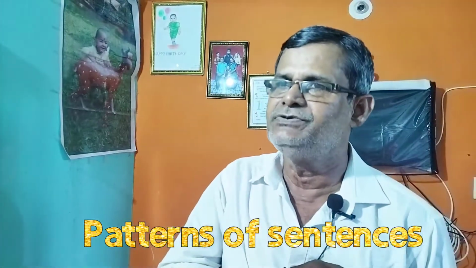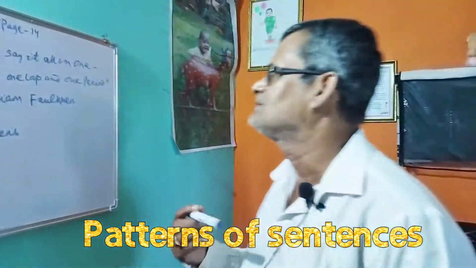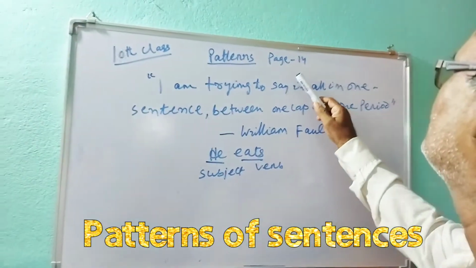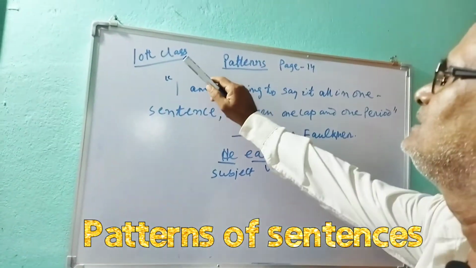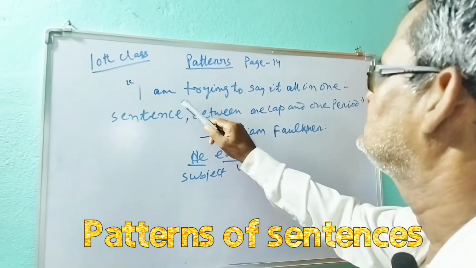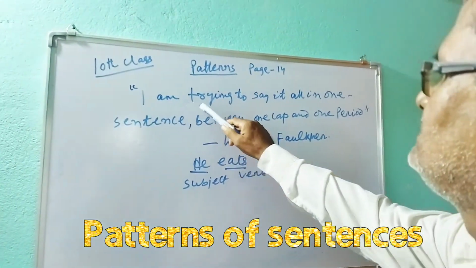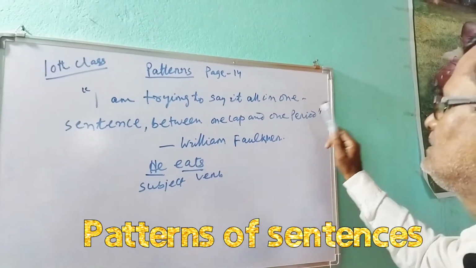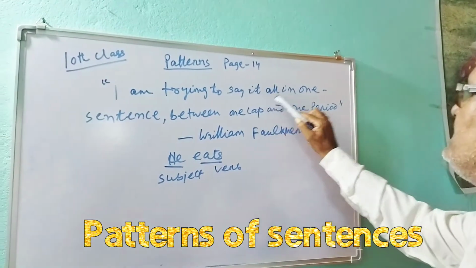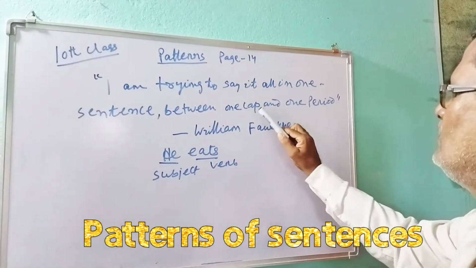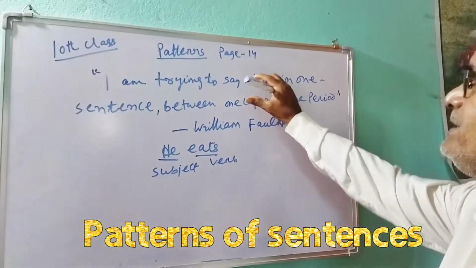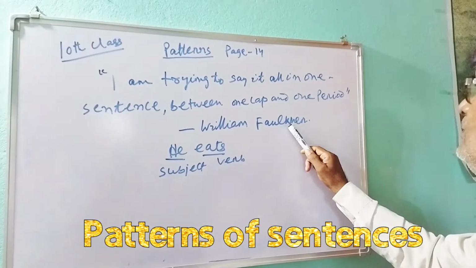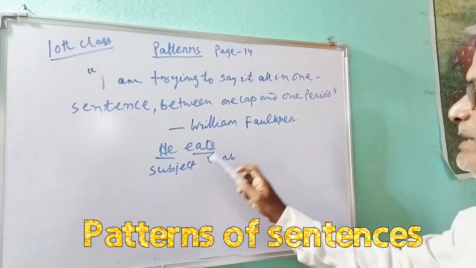So let me teach you first what a sentence is and what the patterns are. You just do one thing: open your grammar book, page 14, patterns. Someone has said, I am trying to say it all in one sentence between one cap and one period. You write it down. It is said by William Faulkner, F-A-U-L-K-N-E-R.